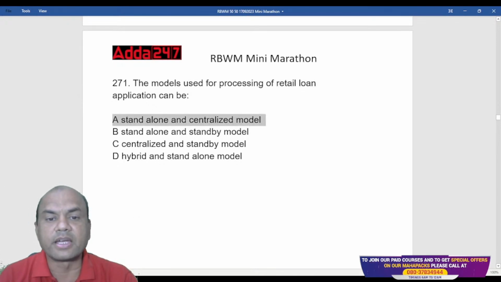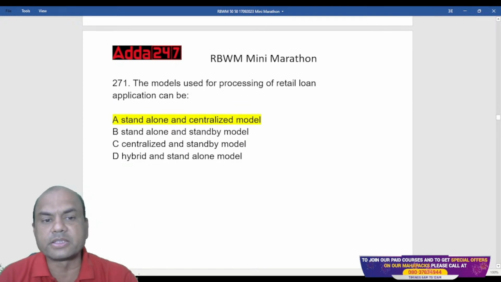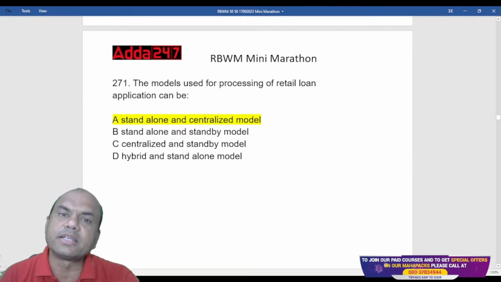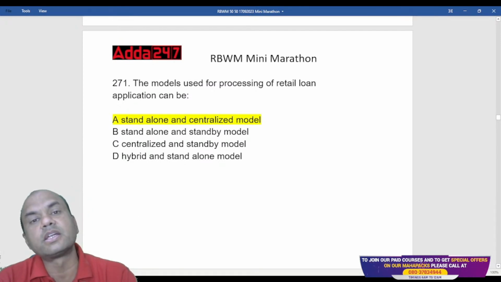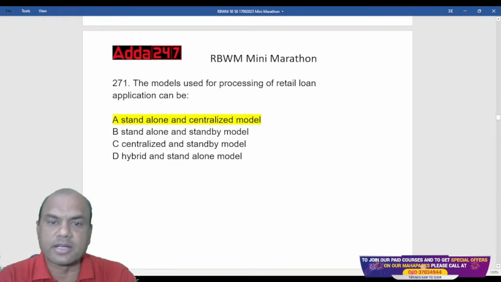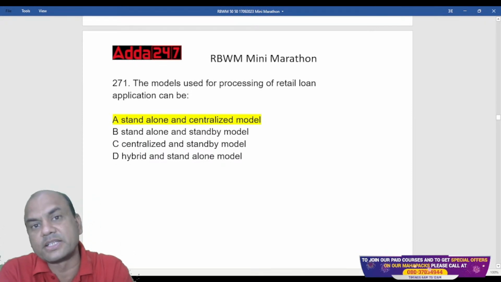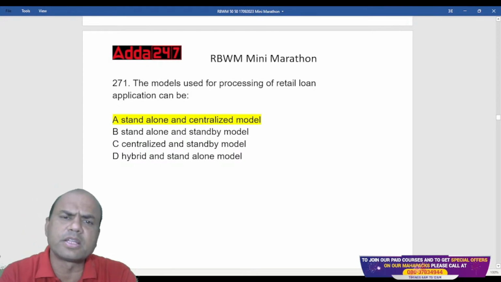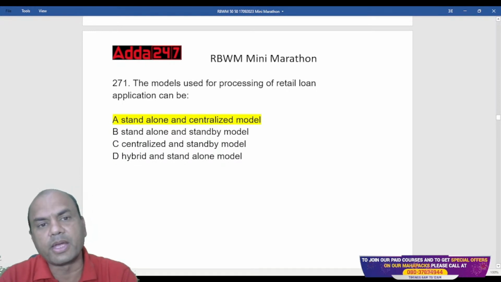Standalone and centralized model. This is the model used. Got it, everyone? The model used for processing retail loan applications is standalone and centralized model. What is this model? Standalone means the branch itself does the procurement of the loan, the processing of the loan, and the disbursement of the loan. Centralized means the branch just acts as a collecting center. It collects the documents and sends them to the centralized team, and that centralized team will process the loan and also disburse the loan many times. So both the models are followed depending on the bank.